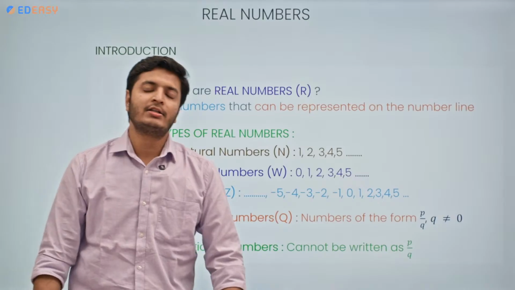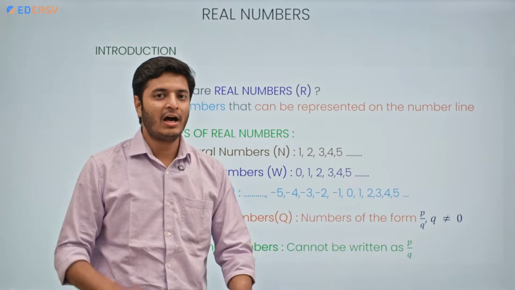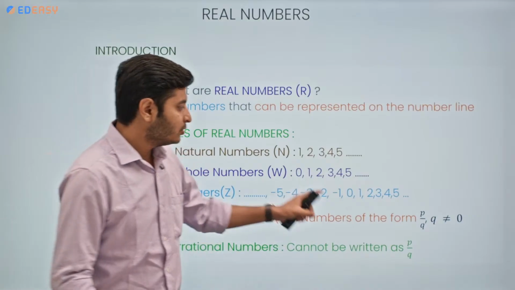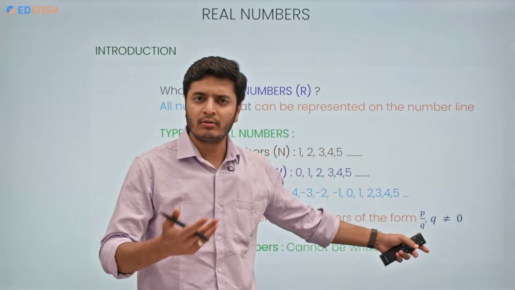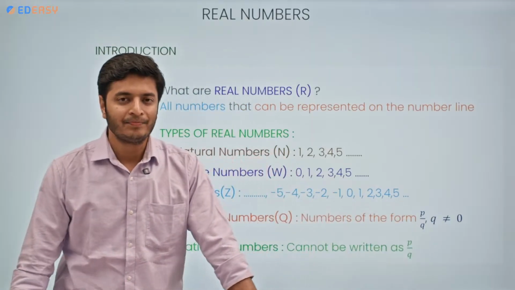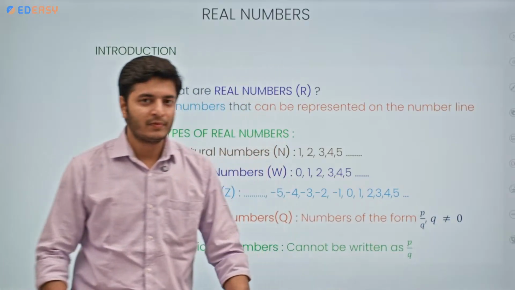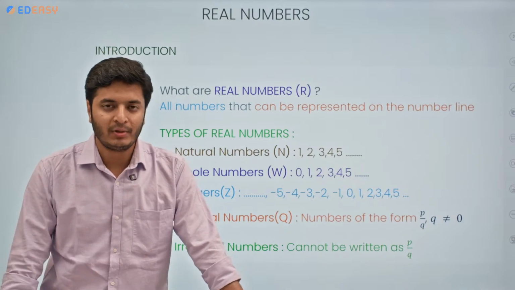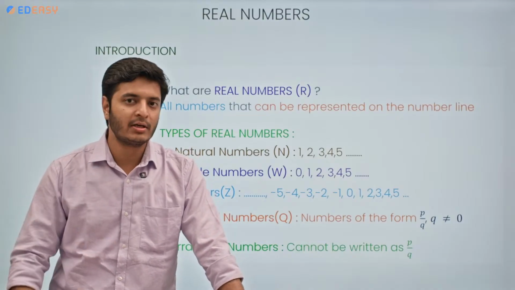So what are rational numbers? Rational numbers are those numbers which have a particular form known as p/q form. When a number is written in this form, or you can call it fractional form, there is one more condition: q cannot be equal to 0. What are p and q? p and q can be any integers, but the number should be written in this form: a number on top and a number on the bottom.